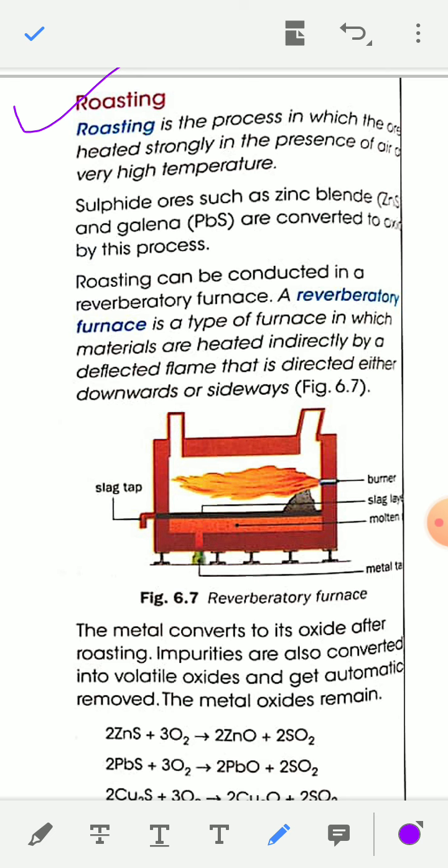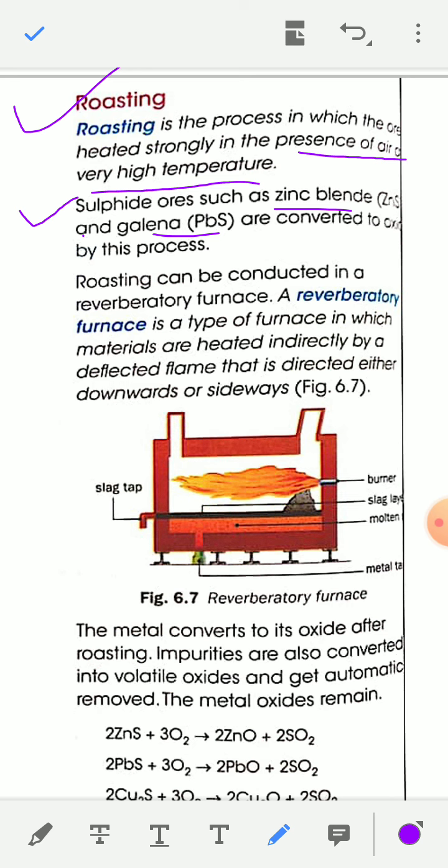Roasting is a process in which metal ore is heated strongly in the presence of air at very high temperature, and this method is generally applicable for sulfide ore. Sulfide ores such as zinc blende, ZnS, and galena, PbS, lead sulfide, are converted into oxide by this process.